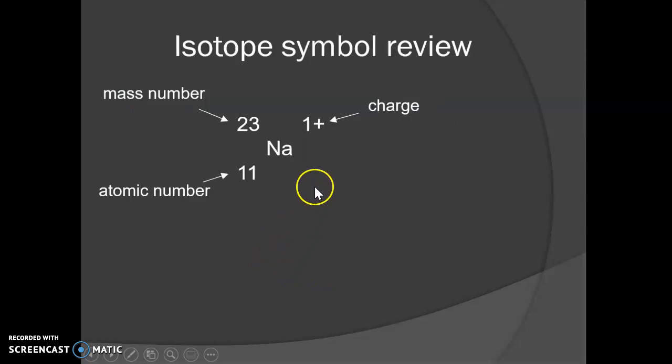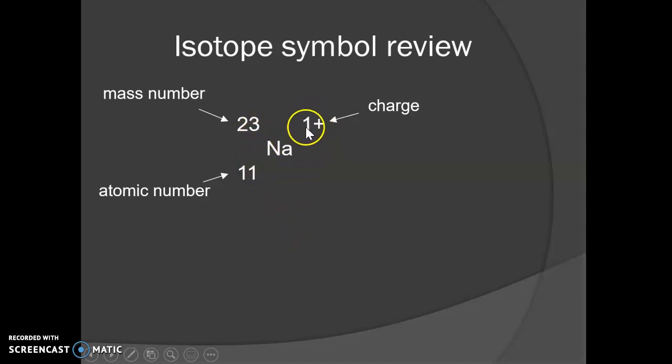This is just an isotope symbol, so you need to be able to look at this and understand what all these numbers are telling you. The mass number is this number up here, and remember that's protons plus neutrons. Atomic number is down here, it's just the protons. So if you wanted the neutrons, you would subtract these, so you could say you have 12 neutrons.